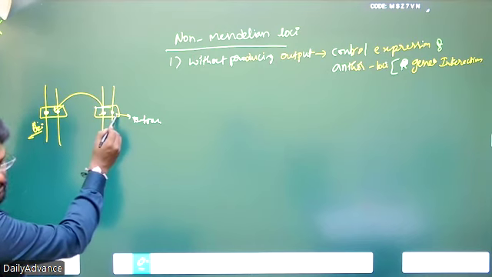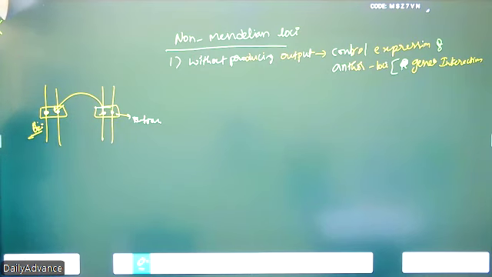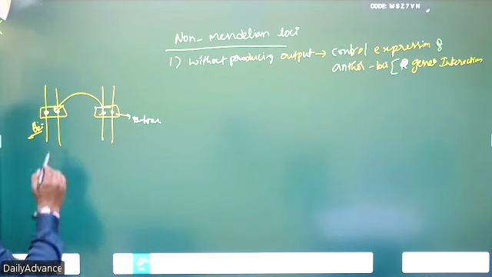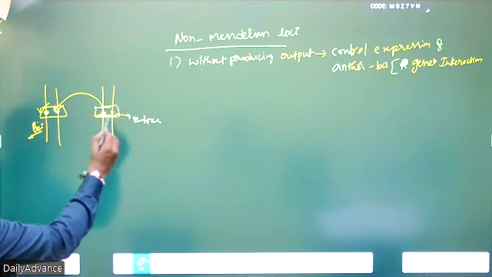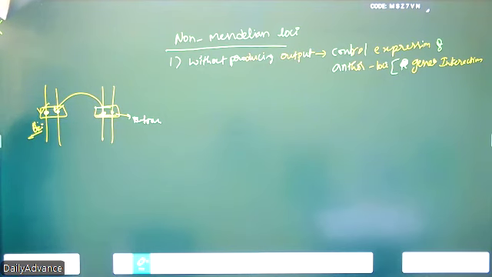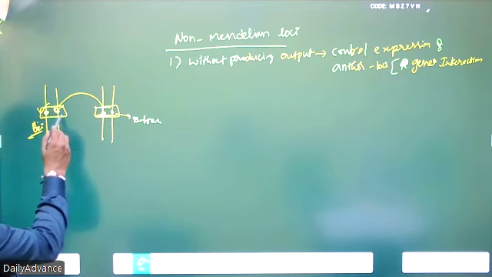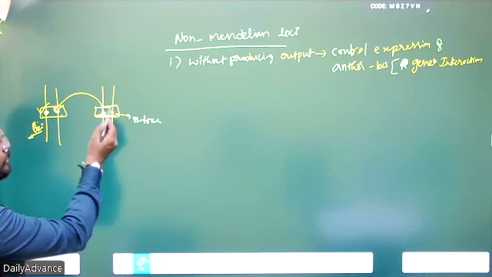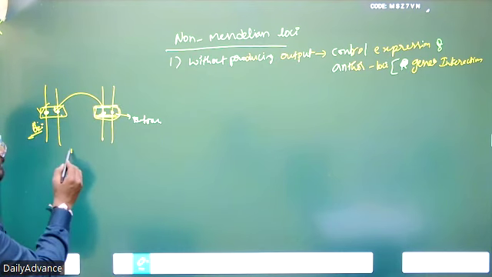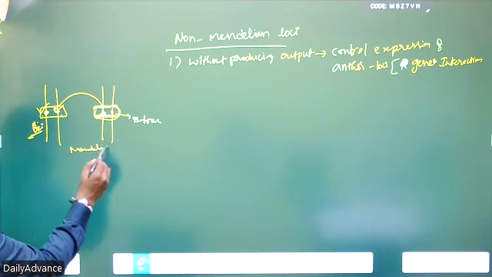Without giving any output, it can control the output of another one. So the output of the first locus is dependent on the second locus. This we call a gene interaction. Understand? Whatever genes are present here, nothing happens without the involvement of the second locus. In this case, Mendelian laws are difficult to operate.